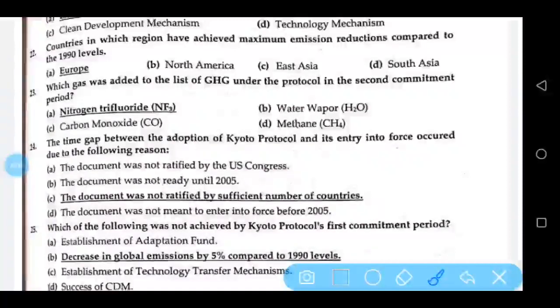Countries in which region have achieved maximum emission reductions compared to the 1990 levels? Europe. Which gas was added to the list of greenhouse gases under the protocol in the second commitment period? Nitrogen trifluoride (NF3). The time gap between the adoption of Kyoto Protocol and its entry into force occurred due to the following reason: the document was not ratified by a sufficient number of countries.